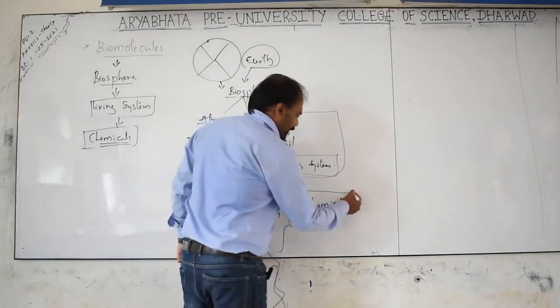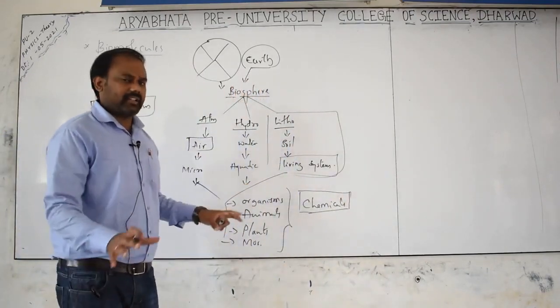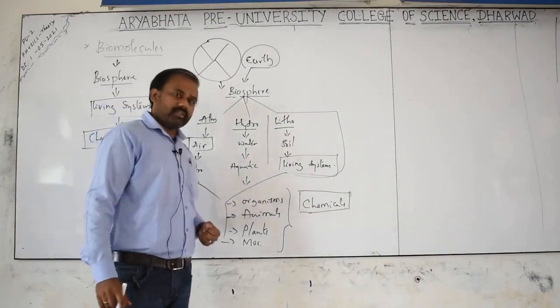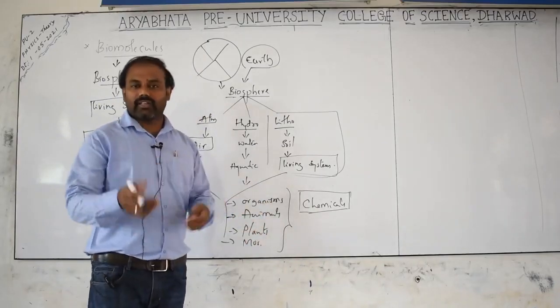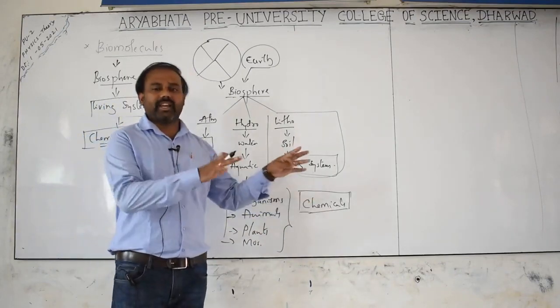Next, as I told you, these organisms, or the better word, living system, whether microorganisms, animals, plants, or viruses, are all made up of one or the other chemicals. This is my conclusion.